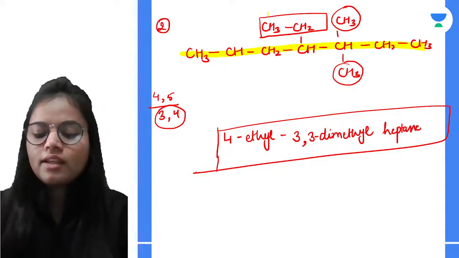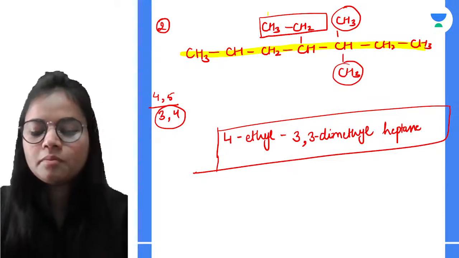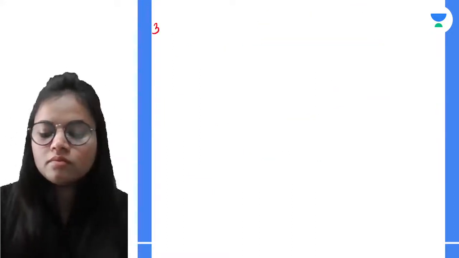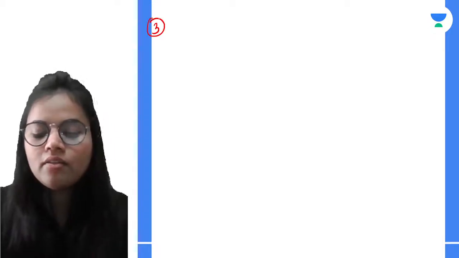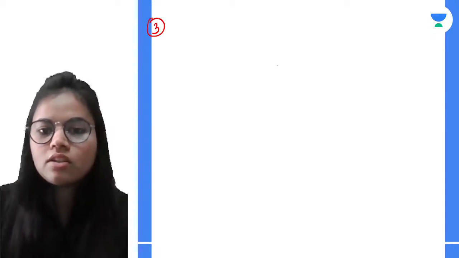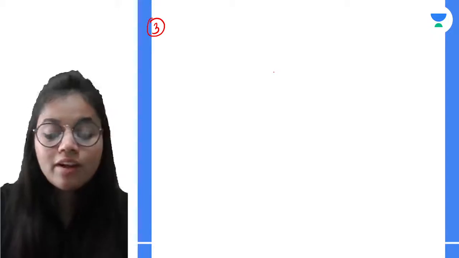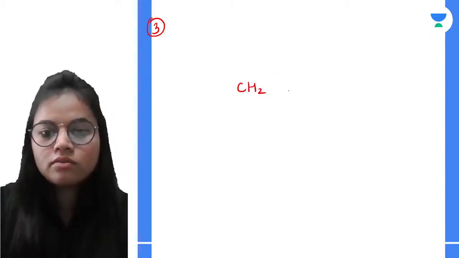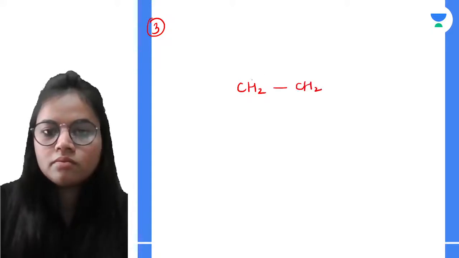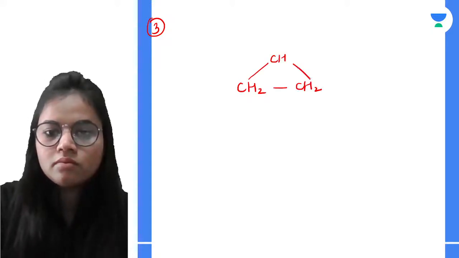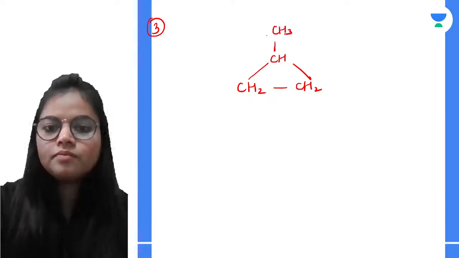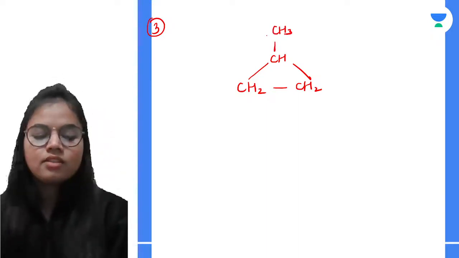Okay. Next, let's have a cyclic structure now. So if I go for a cyclic structure, this is my cyclic structure.